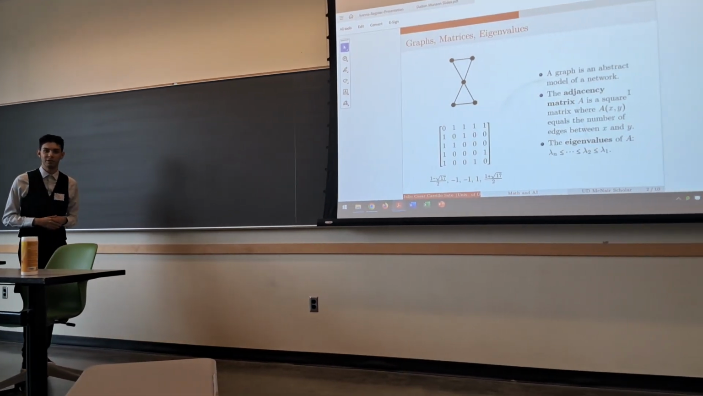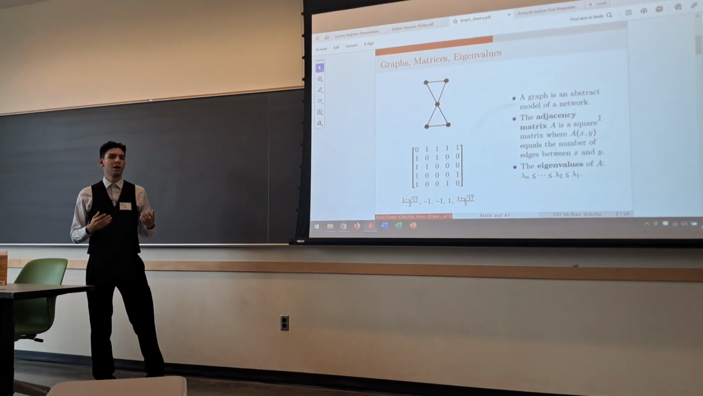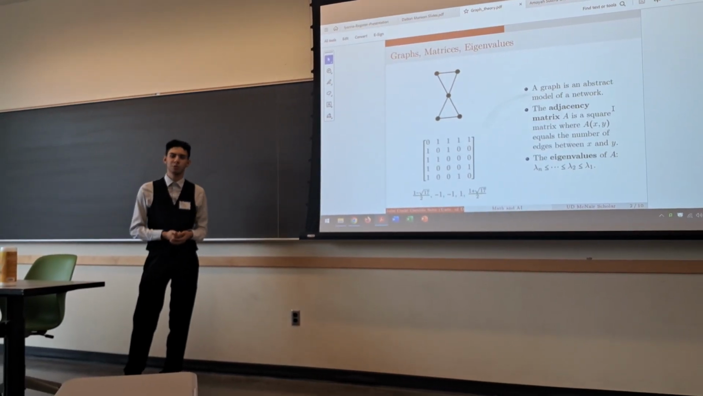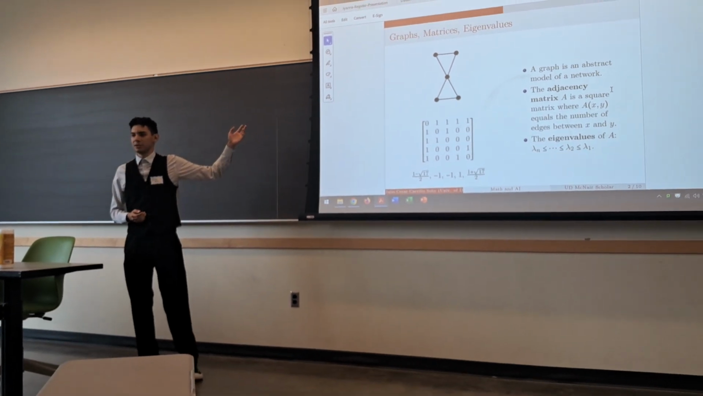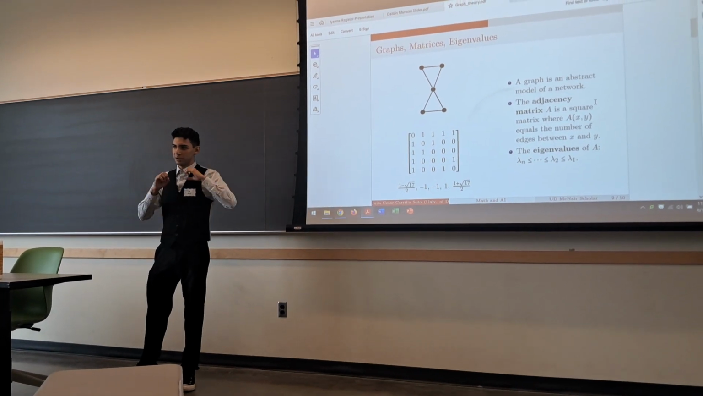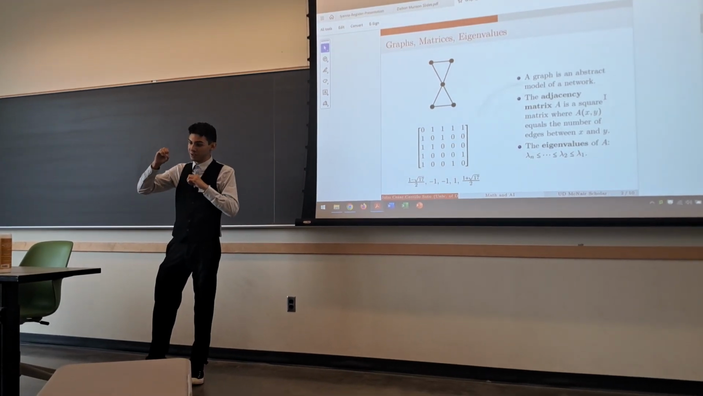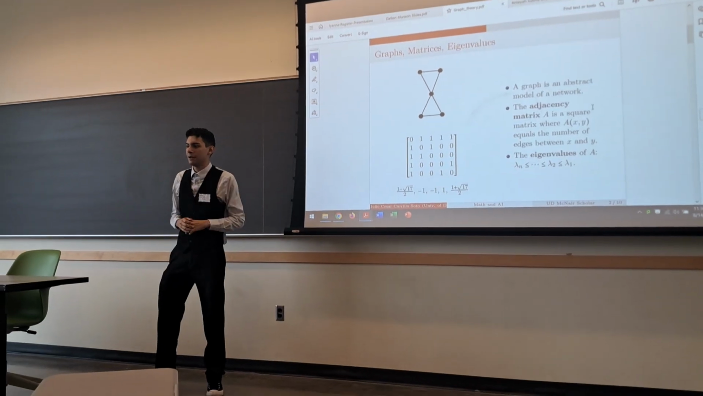I would first like to explain the concept of a graph. A graph is an abstract model of a network. There are many examples of graphs around us, such as social and communications networks. And on the left, you can see a graph. There, the circles show the vertices, and the lines between the vertices are called edges.